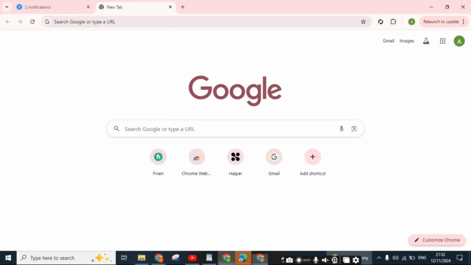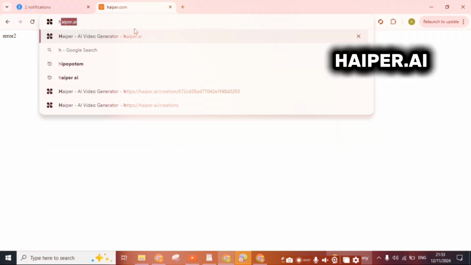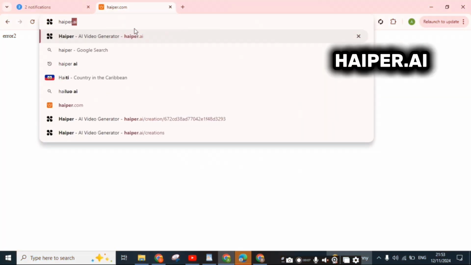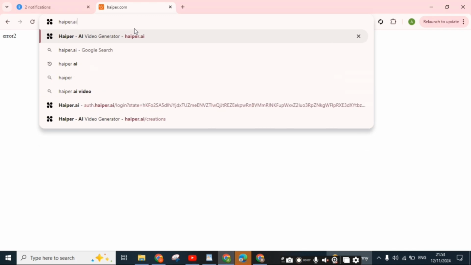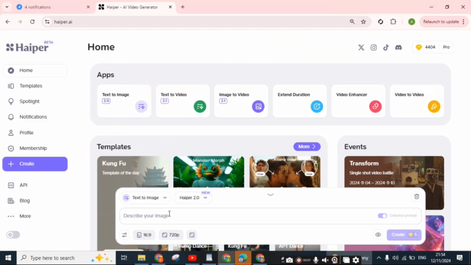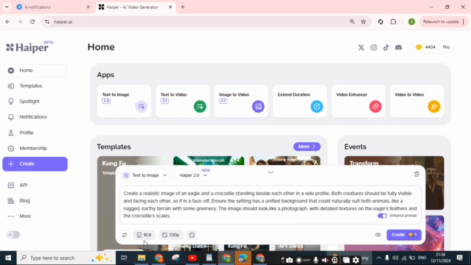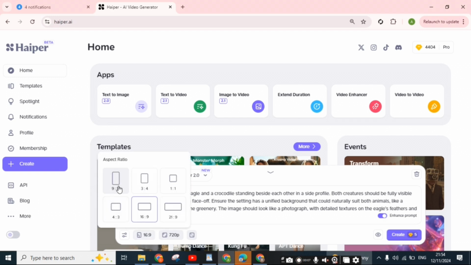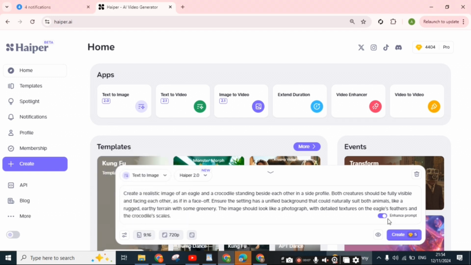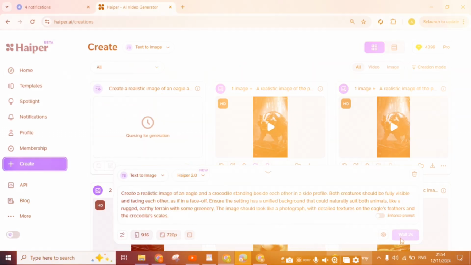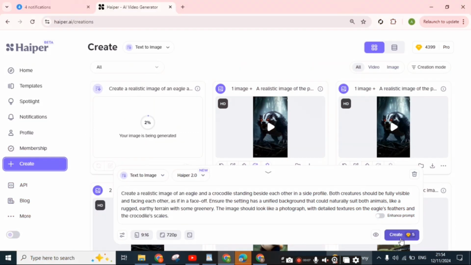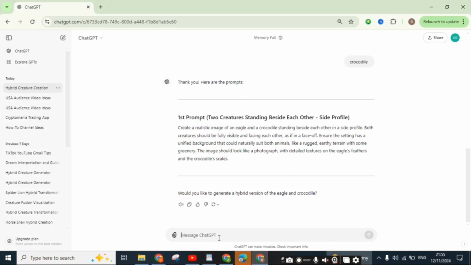Copy the prompt and let's head to 𝒈𝒏𝒆𝒂𝒕. Click on text to image and paste the prompt from 𝒕. Choose your preferable size and turn off enhance prompt, then click on create. While this is generating, let's head back to 𝒕 and answer the final question.